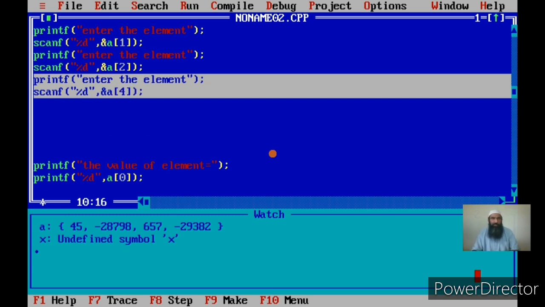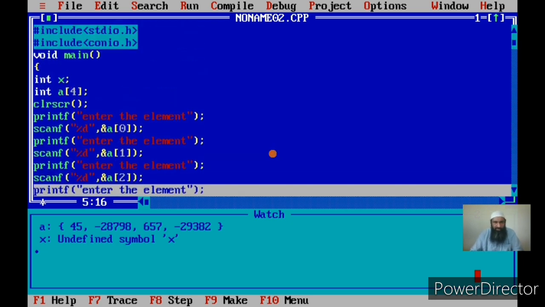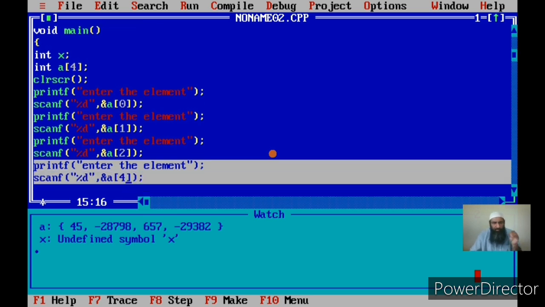So I am using 4 scanfs to input the 4 elements, and this is how I input the individual variables also. So my point here is that you can handle the array elements the way you handle the variables that are not arrays.